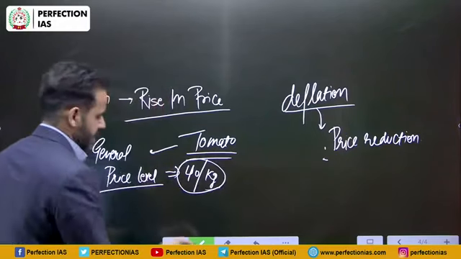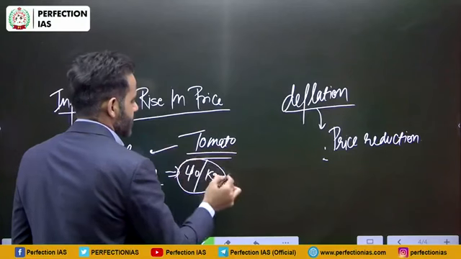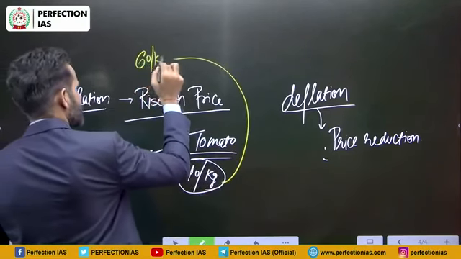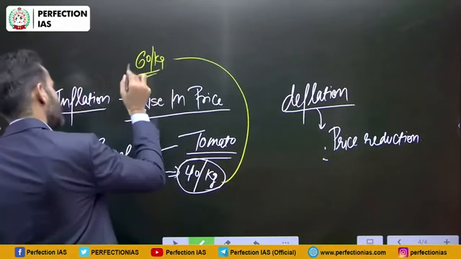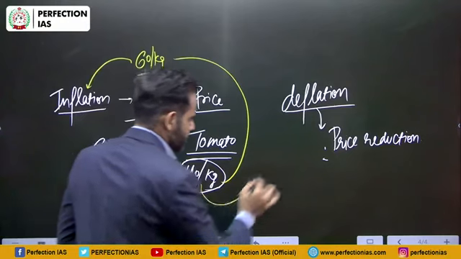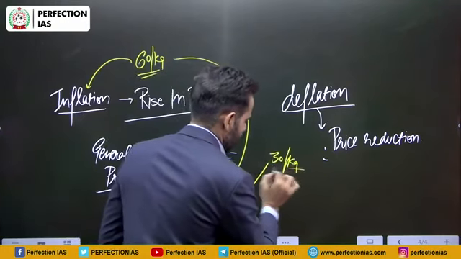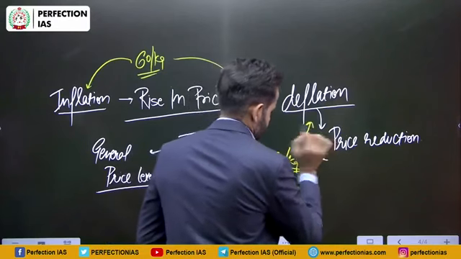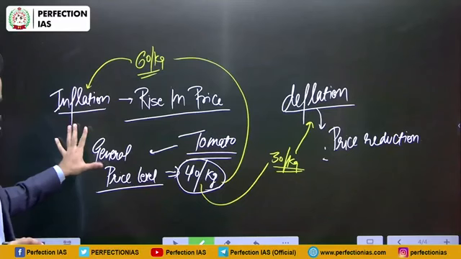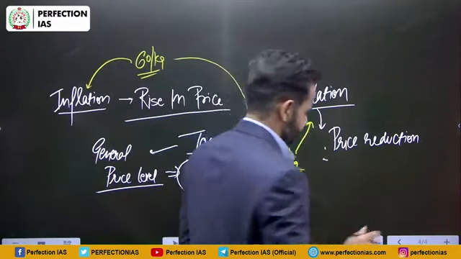Now if this price increases to say 60 rupees per kg, that will be inflation. If this price reduces to say 30 rupees per kg, that will be deflation. So inflation means increment in price, deflation means decrement or reduction in price.